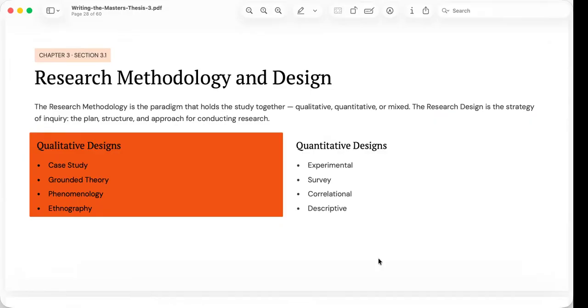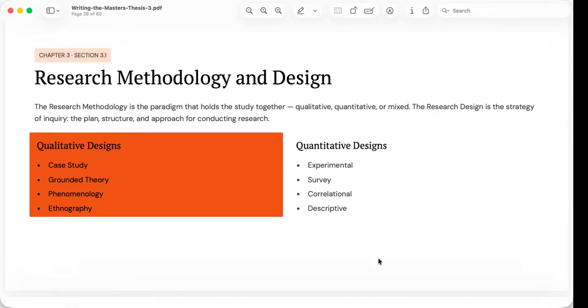The research design, on the other hand, is the specific strategy used within that methodology. For example, for qualitative research, examples include case study, grounded theory, phenomenology, ethnography. And each research design addresses different kinds of questions. A phenomenological study explores lived experiences, while a case study investigates a bounded system such as an organization or program.